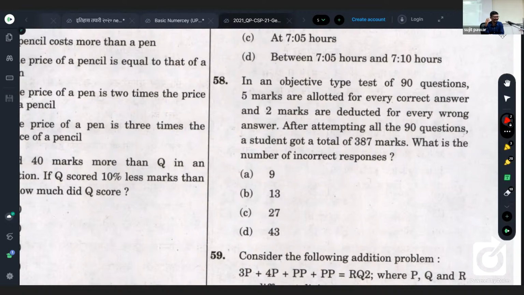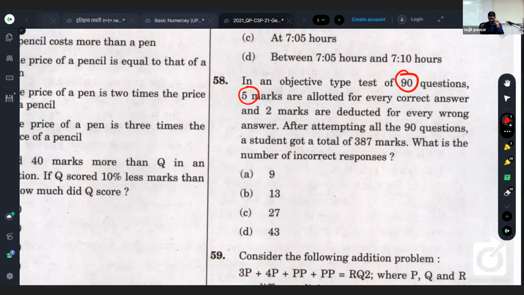Okay, no problem. See here, 387 marks that candidate is getting, right? Full marks or maximum marks here: 90 into 5, 450. But here the candidate is getting 387. So overall you should subtract this one. 450 is 50 more than 400, and here 13 less is 387. So that is 13 plus 50 is 63.